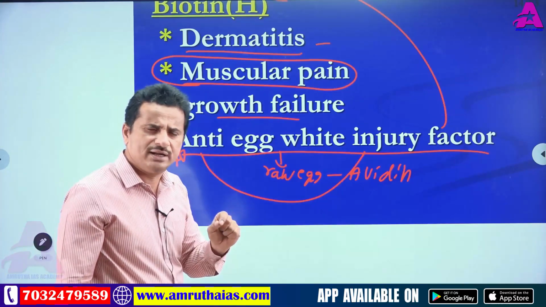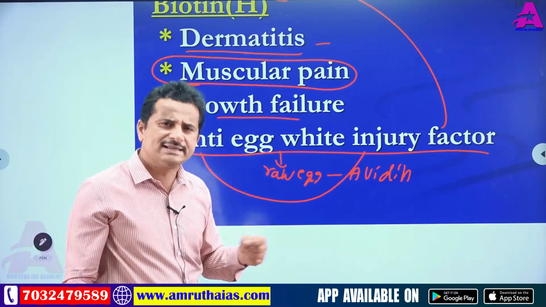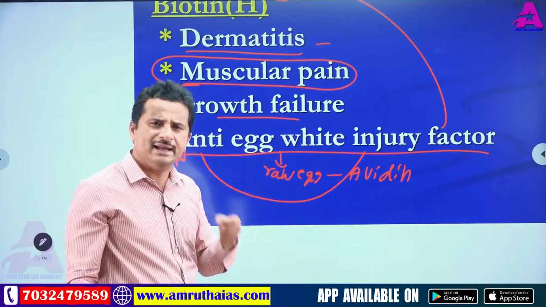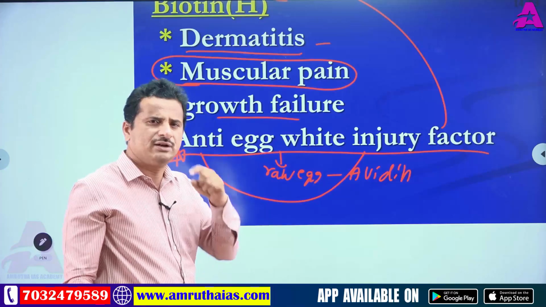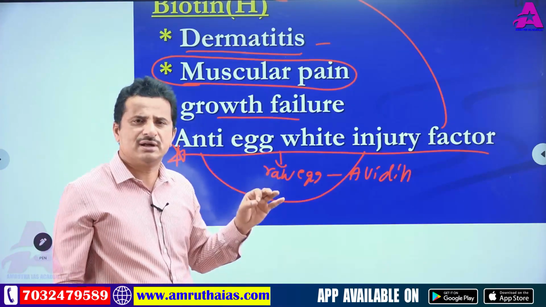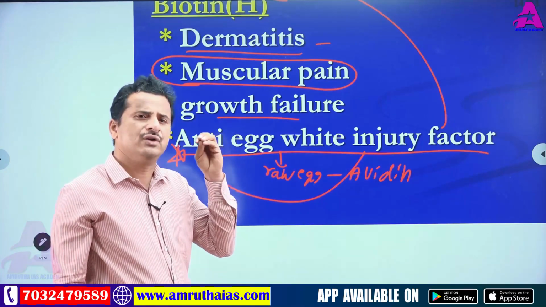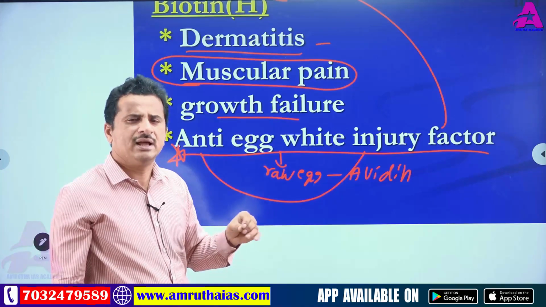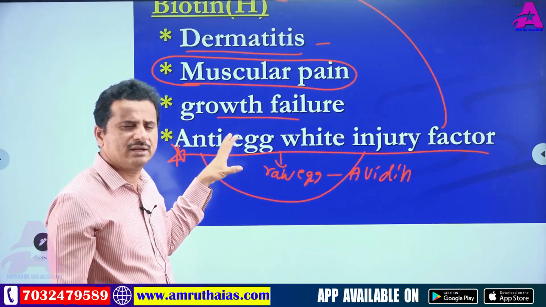So what is egg white injury? Raw egg contains avidin. So with continuous intake of raw egg daily for 2-3 months, avidin accumulates in our body and causes some damage: growth failure, muscular pain, etc. So that's why doctors advise, if you are taking a raw egg daily, along with raw egg, take B complex vitamins, biotin compulsory.